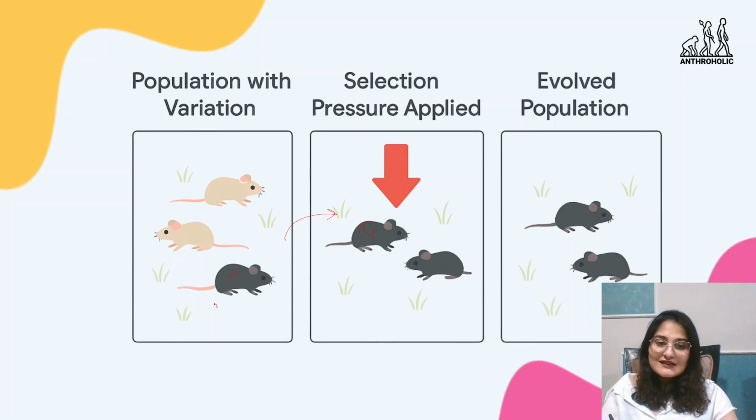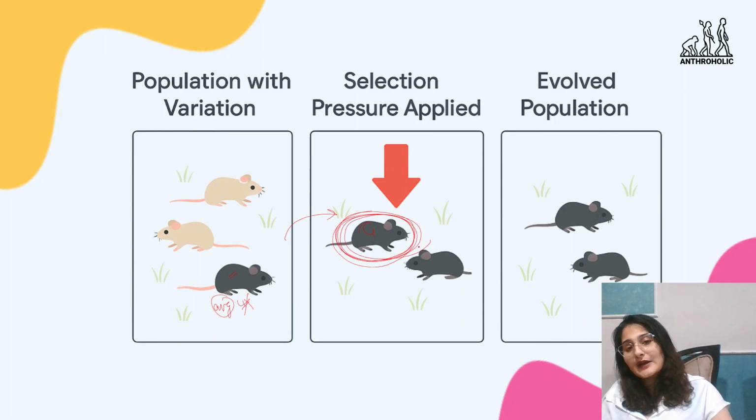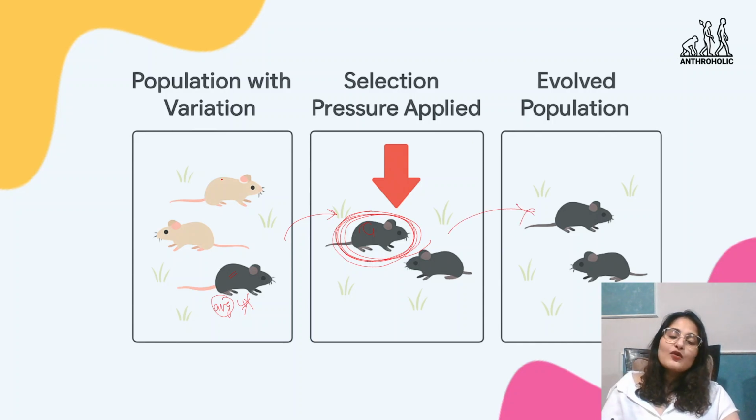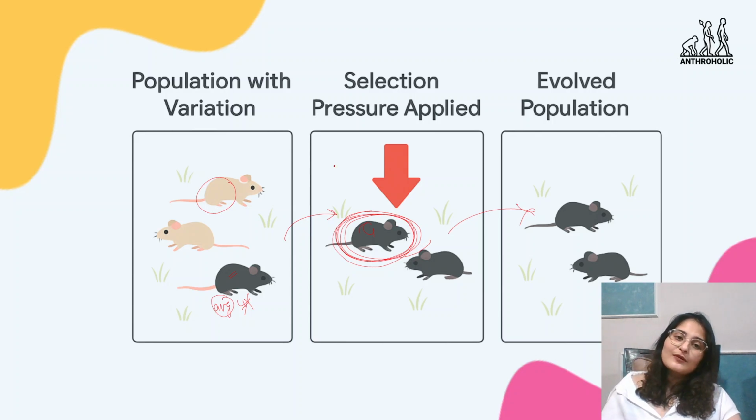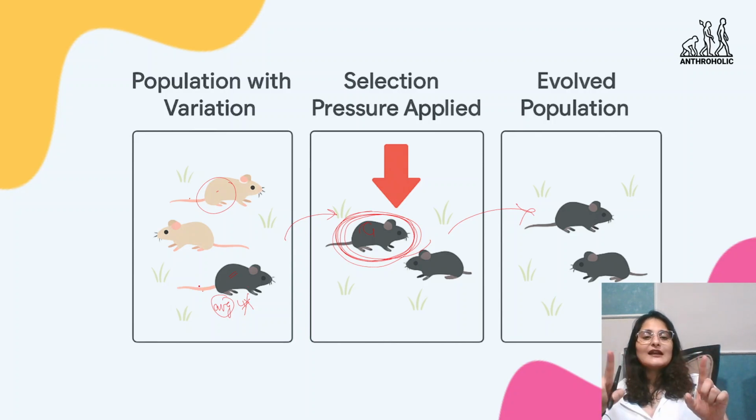So this can be considered as average. Average is not selected. What is selected is the extreme. The extreme is a single color. Singular color is the one which is able to survive in the environment. So that is what the population will become. If supposing white was the only one surviving and gray was not, the mice will become completely white. If only two extremes are possible, that okay, white mouse with white tail, gray mouse with gray tail, but white with gray tail or gray with white tail is not surviving, then only these two extremes will pass, but the mixture of the two will not exist.